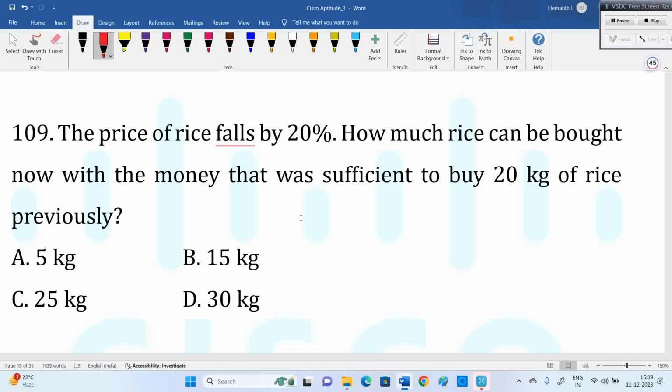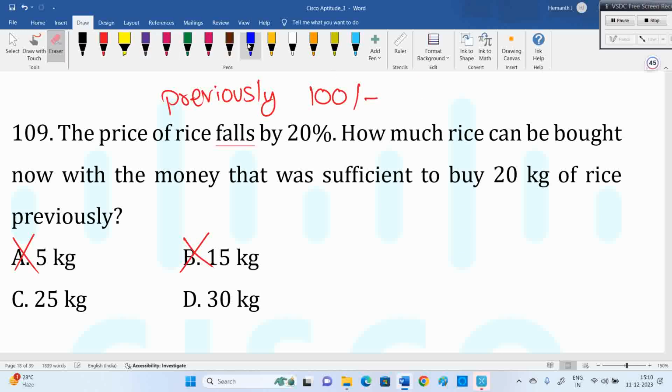Simple. 100 is not mentioned, you can assume that. Previously you are getting 20 kgs. Now for the same amount, as price is decreased, you will get more. So how much will you get now? How much more they are not asking. Definitely price decrease means you will get more quantity. It should be more than 20. Previously you had 100 rupees and you got 20 kgs. For that 100 rupees you bought 20 kgs.